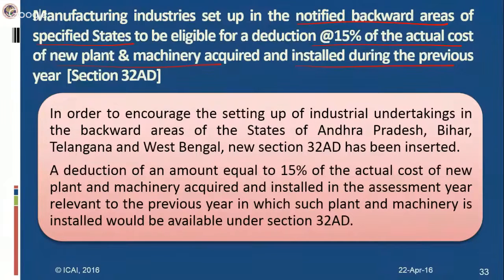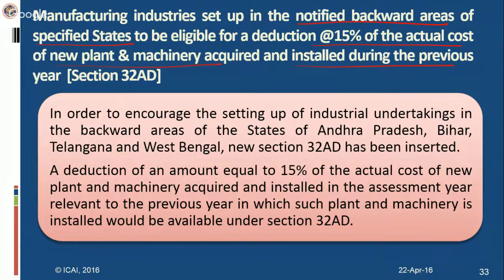So what they have to do, they have to acquire and install a new plant and machinery, and they will be eligible for a deduction of 15%, provided the actual cost of that plant and machinery should exceed 25 crores. Here there is no such condition regarding what the cost of the plant and machinery would be to be eligible for this deduction.